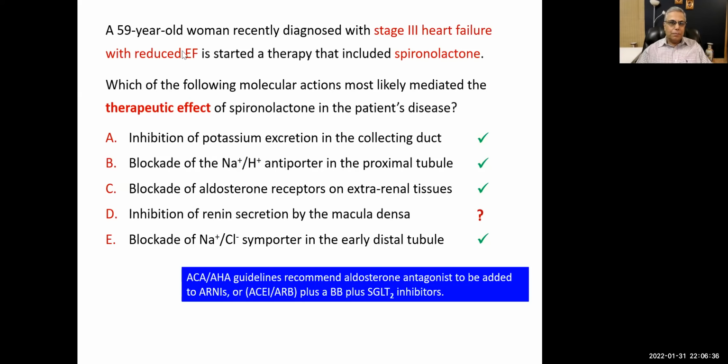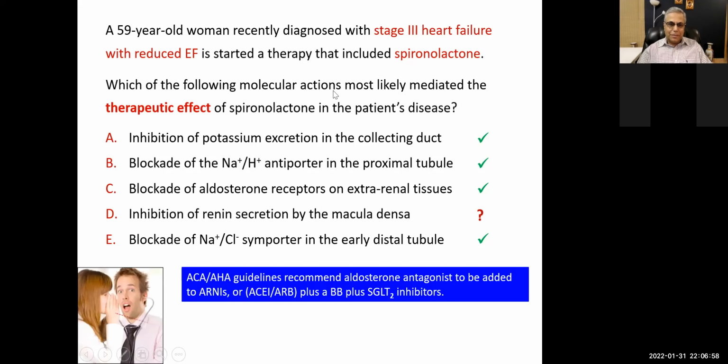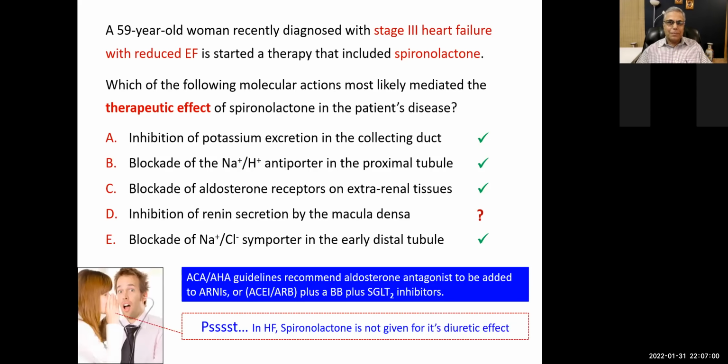But our question is asking about the therapeutic effect of spironolactone in the patient's disease. So which one of these four works in heart failure? That is the question, all right? Any answer? Right, here is another hint. Aisha said E. No, actually, this is again an effect in the renal tubules, but we want an effect in the heart, not in the renal tubules.